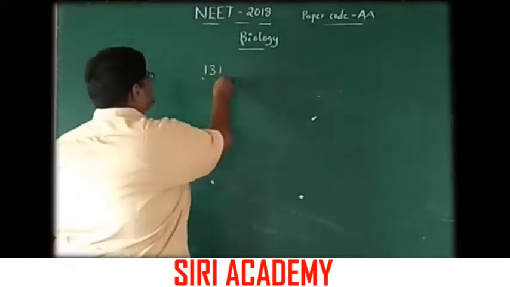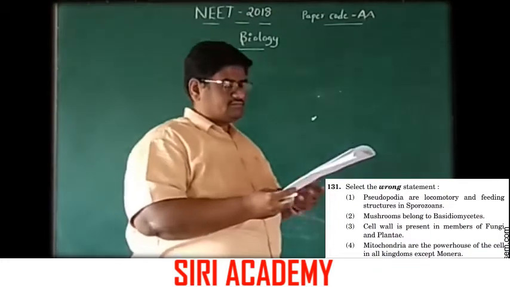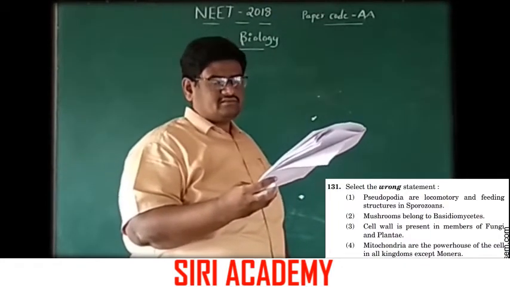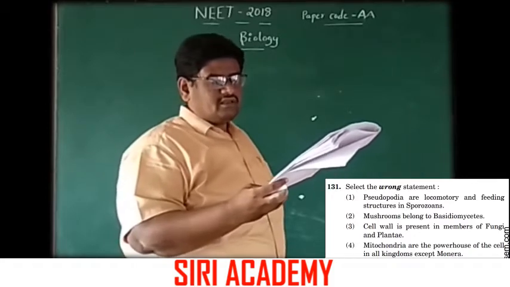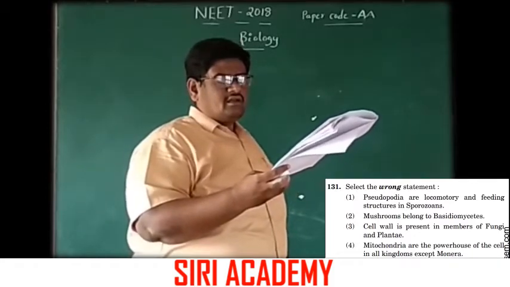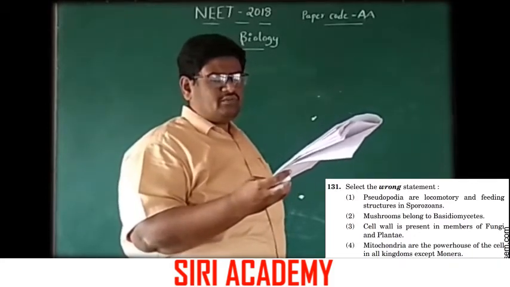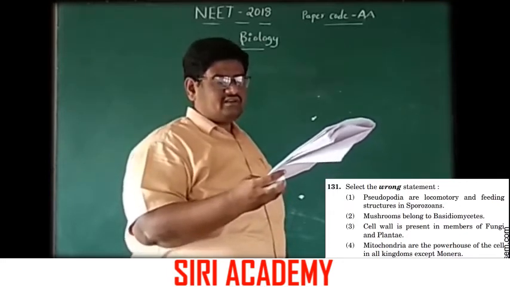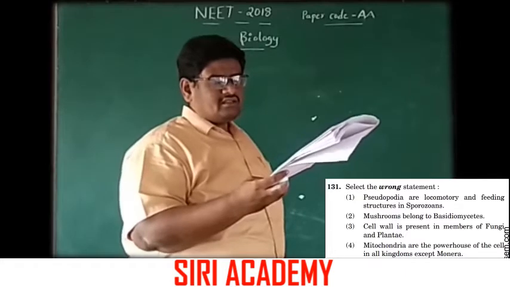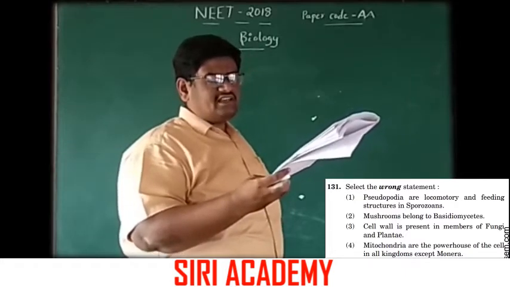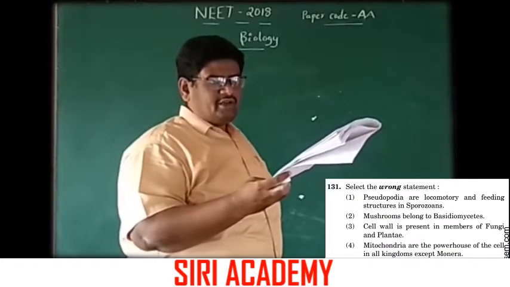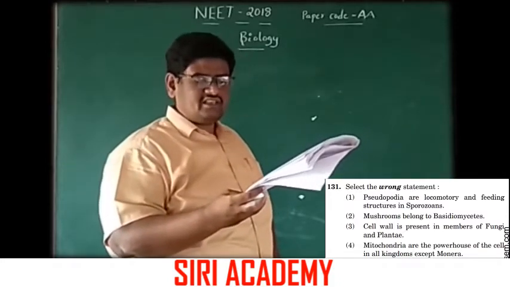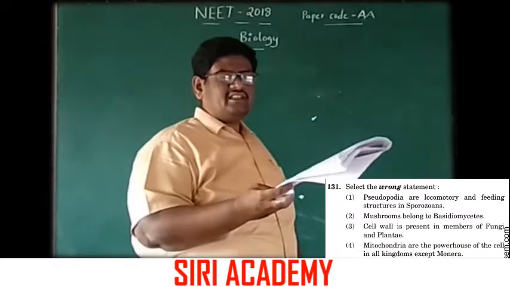Number 131. Select the wrong statement. Mushroom belongs to Basidiomycetes, right one. Third one, the cell wall is present in members of Fungi and Plantae.